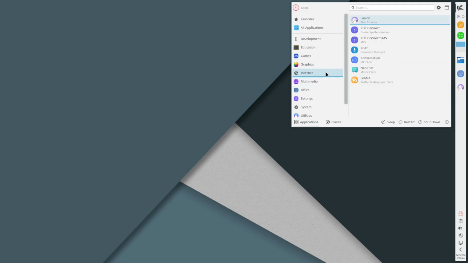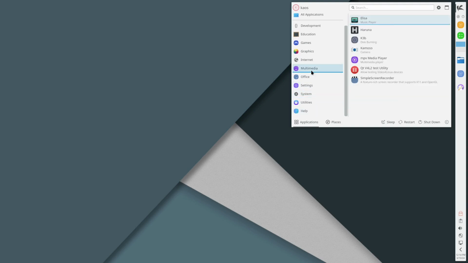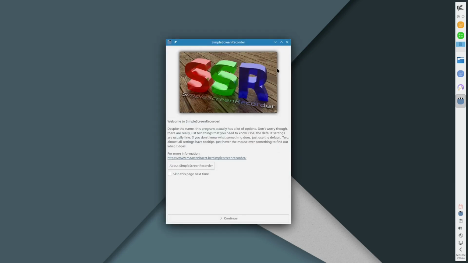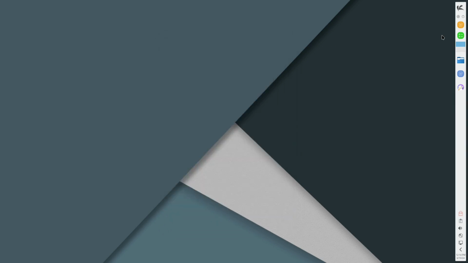We have Simple Screen Recorder, which probably won't work. I think I pointed that out in the previous one. Simple Screen Recorder does not work under Wayland, yet they give it to us installed by default with a Wayland default system. So if you are interested in using it, you're going to have to log out and log back in under that X session we showed you earlier. You can see here it says you're using a non-X11 windowing system, which is currently not supported. So there is our system.